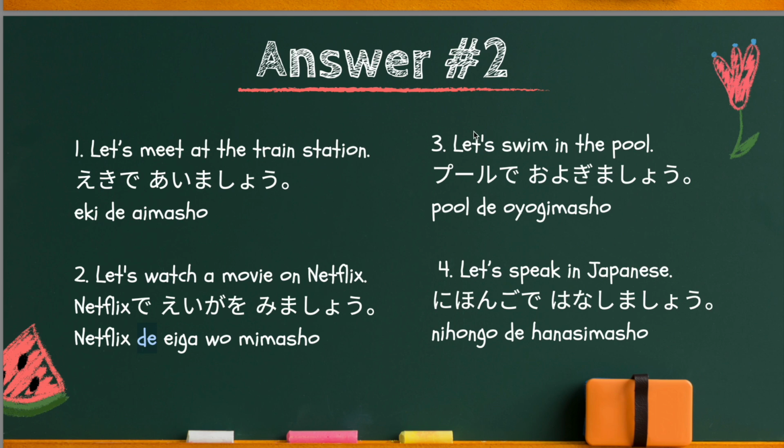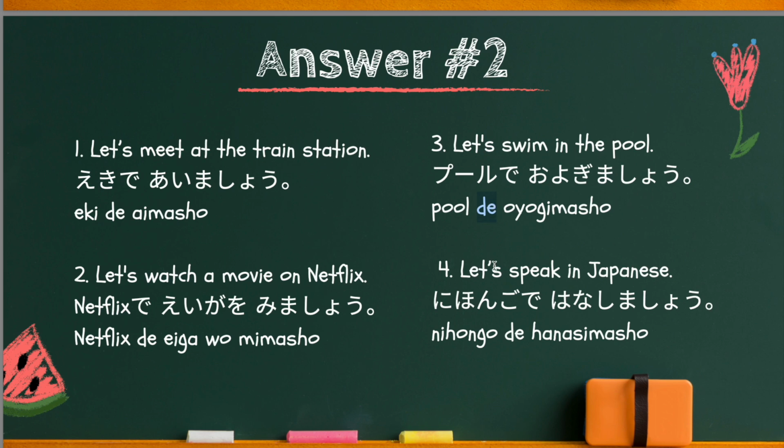Third one, let's swim in the pool. プールで泳ぎましょう. Swim is 泳ぎます. Drop mas off. The mas stem is 泳ぎ. So it's 泳ぎましょう. And the pool is the place of action where the action of swimming takes place. Therefore, it should be the de particle.